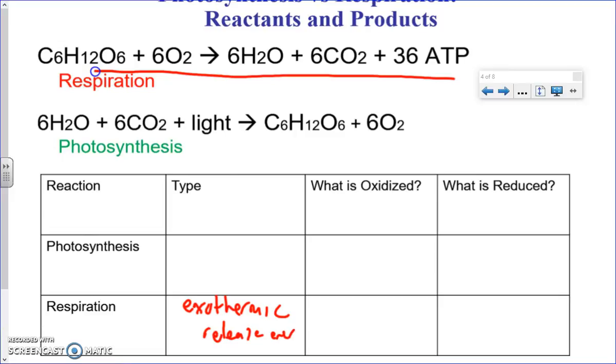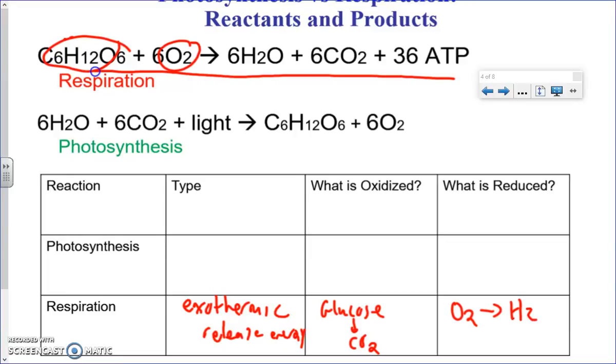It stores that energy in ATP, and we also saw that it releases that energy as heat. In respiration, if you remember, glucose is oxidized. Our good friend glucose is oxidized to carbon dioxide. That was the first question on the quiz. And what is reduced? In respiration, oxygen is reduced to water.